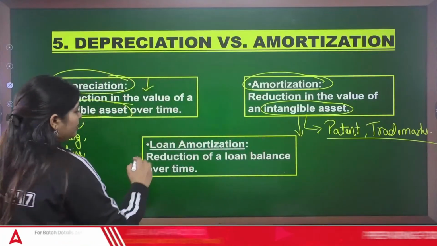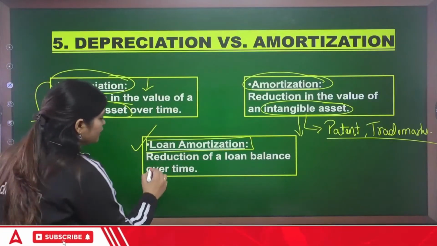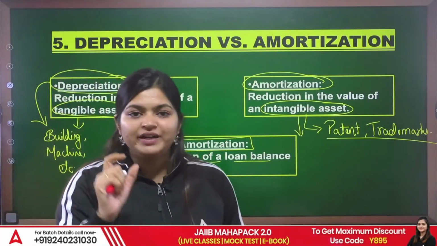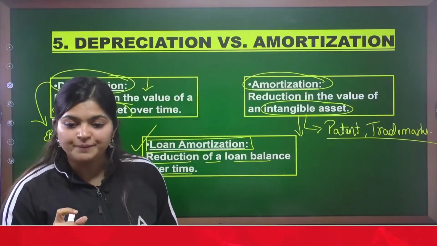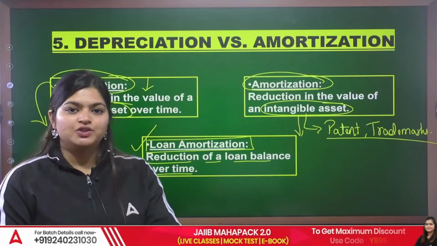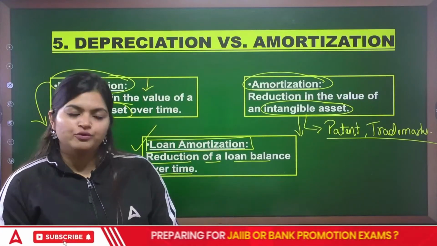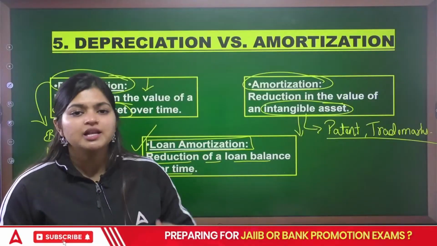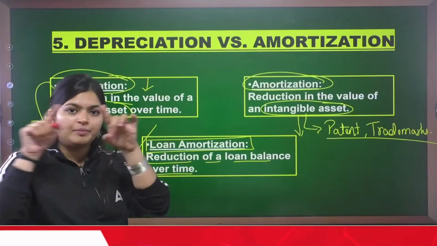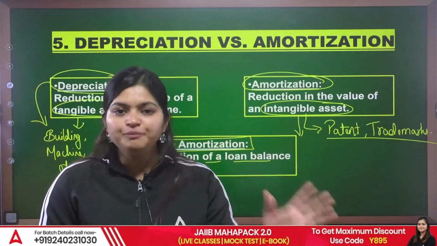And there is one more term in your AFM, that is loan amortization. Loan amortization means reduction of a loan balance over time. So make sure when you are reading the question, you read very carefully. They may be asking depreciation, amortization or loan amortization. Because you are going to repay principal and interest, the loan balance will reduce. For that, you prepare a table, that is your loan amortization. So these are the 5 most confusing terms.